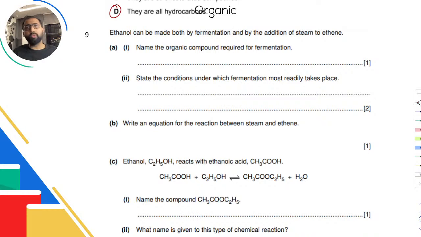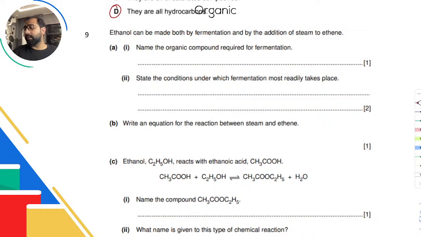So the organic compound that we need for fermentation, what would that be? So we need glucose. We start with glucose, we add yeast to it. Don't say zymase. I know people who study bio usually know that this is zymase, but it's not zymase. It is yeast, because if you add zymase powder, it wouldn't react. You need yeast because yeast has to undergo anaerobic respiration and all that. So you need to remember that it is yeast, not zymase, that you use. So we need glucose. Okay, that's the one.